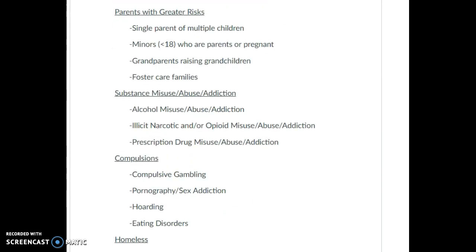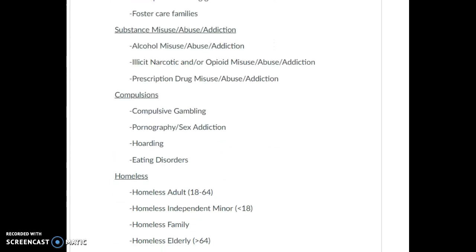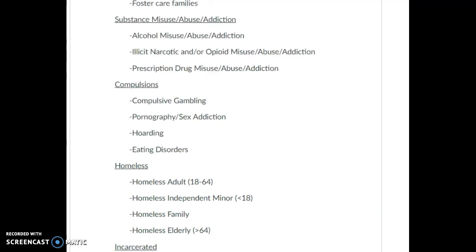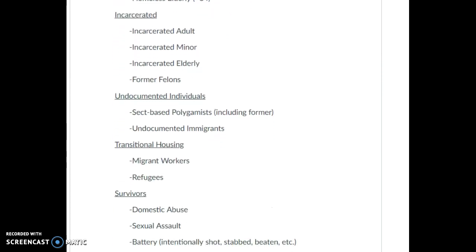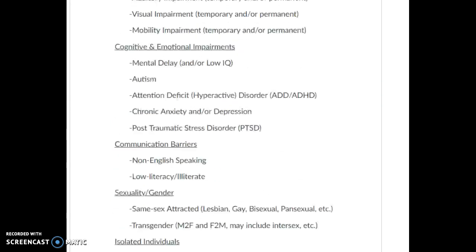Also, if you do choose a population that is incredibly close to you personally, either you identify as part of this population or historically have, or members of your family, this is a very common thing. We frequently have students choose a population that's very personally close to them. Just take a peek ahead at the assignment and make sure that doing this assignment would be beneficial to you and therapeutic. Our goal is never to have students in a really difficult place where emotionally this becomes a very burdensome class. So just keep that in mind as you go through.